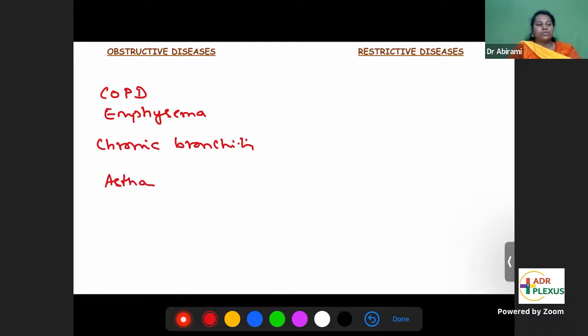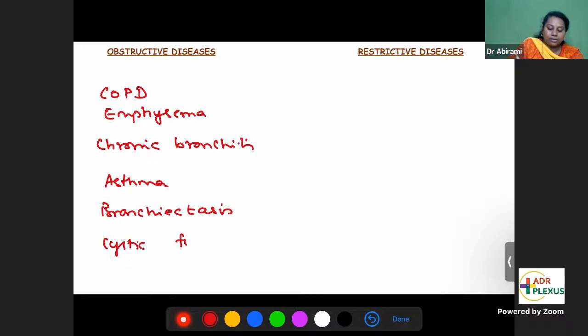The other obstructive diseases: asthma, bronchiectasis, even cystic fibrosis. In cystic fibrosis, you can have a thick mucus which will obstruct. So in all these diseases, there is some obstruction to the expiratory flow. So expiration is more affected in obstructive diseases.